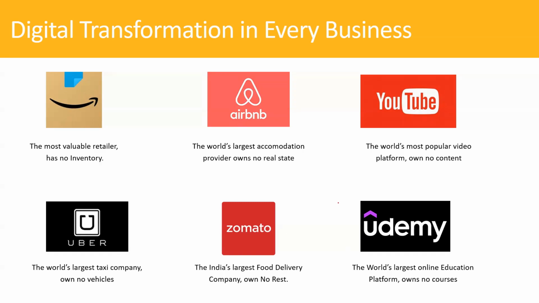All these companies have changed the way we used to do shopping, the way we used to buy or sell products, right? Amazon, if you really see, is the most valuable retailer. It is one of the biggest, largest e-commerce companies, but does not have its own inventory. It's just a platform. It gives a platform where vendors come, put their products, and it helps you to sell them. The business model has changed. It's one of the largest e-commerce platforms, and does not have its own inventory.